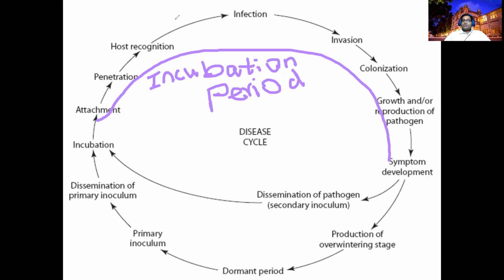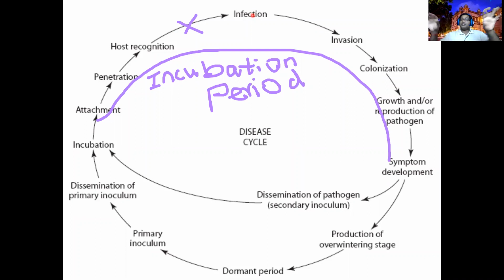At that time, if the host is producing a defense, there is no further progress. If it is not producing any defense, this will continue. That is the beauty, right? If there is a defense, it will not move. If there is no defense, it will infect. Infect means it will produce its nutrition-drawing structures, which we call haustoria. From those, it will draw the nutrition. Once it draws the nutrition, it will further spread.